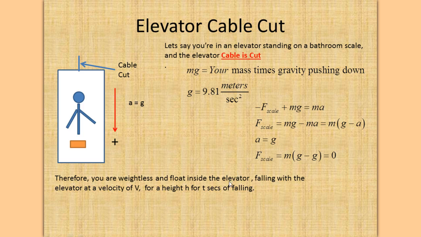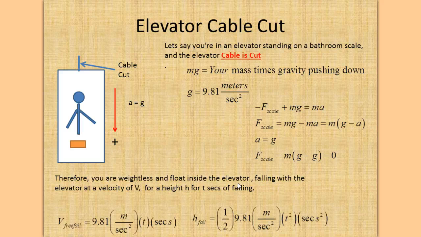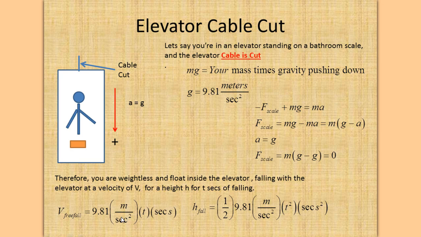Therefore, you're weightless and you float inside the elevator, falling with the elevator at a velocity v for a height h for t seconds. And here's that equation right here: v equals 9.8 meters per second squared, times t. And this free fall velocity is a negative velocity. You're going down.